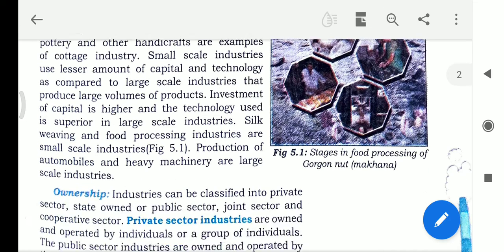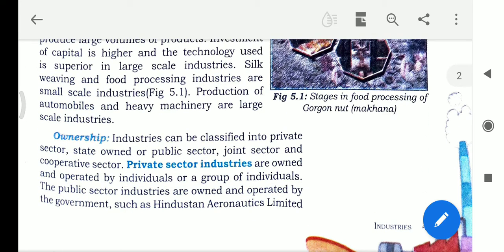From the side of ownership, industries can be classified into private sector, public sector, that means state owned, joint sector and cooperative sector. In the private sector, industries are owned and operated by individuals or a group of individuals.